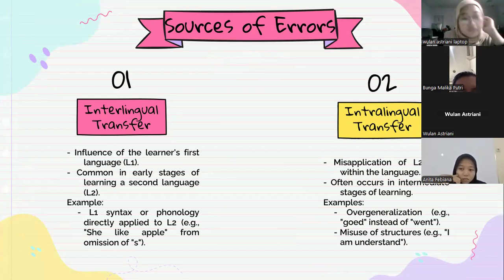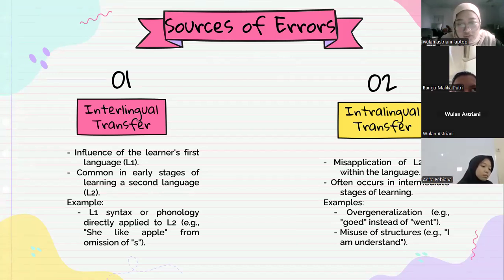This is the influence of the learner's first language and is common in the early stage of learning a second language. For example, L1 syntax or phonology directly applied to L2. For example, writing like "apple" occurs because the learner uses the grammar pattern of the first language. It may not require the subject and predicate to be adjusted. In some languages, there is no addition of s for the plural form, so it could be like "apple". And the second is intralingual transfer.